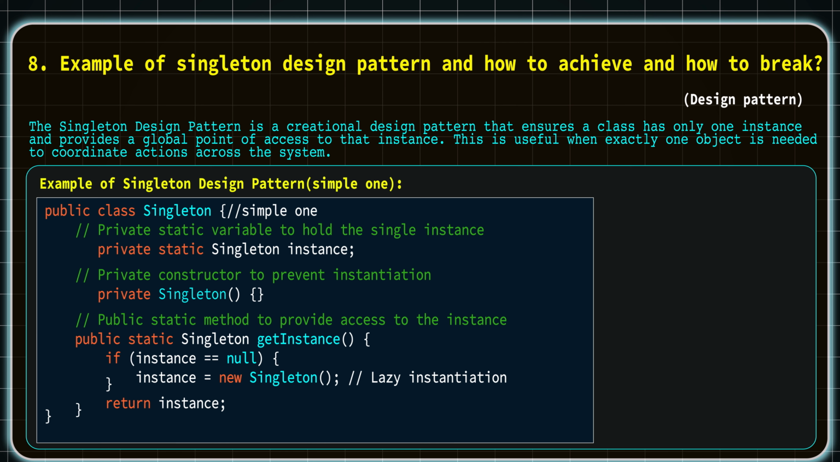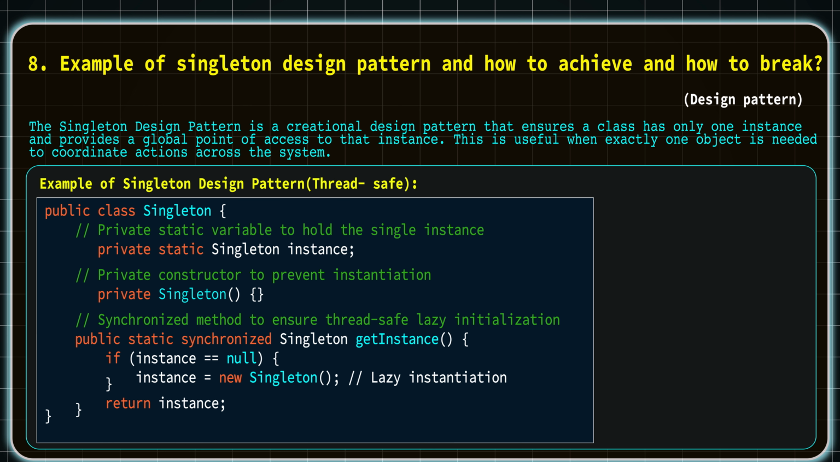Coming to the second method, in a multi-threaded environment this might not work, so we need to tweak it a little. I will make that globally accessible getInstance method synchronized. So at any time any thread is accessing this getInstance method, it will make a check. If the instance is null, then only it will instantiate.